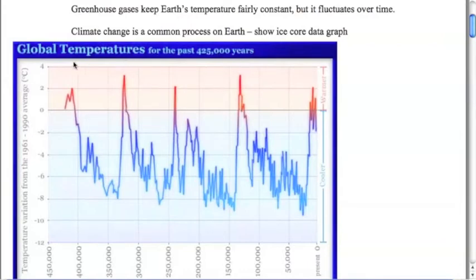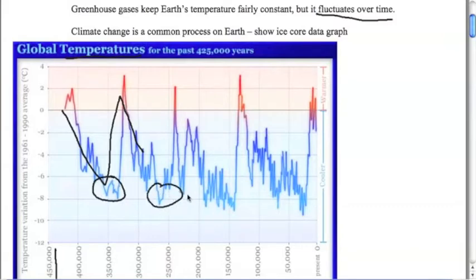Well, you can see in this graph here, we're looking at global temperatures, and this goes back 450,000 years ago. And when we talk about fluctuating over time, we're talking about this idea that the pattern goes down and up and down and up, and it fluctuates over time. What exactly is this graph showing you? Well, a couple of big things that you want to take away from this is that these low points on the graph are when we would have an ice age in the past. So these are ice ages.